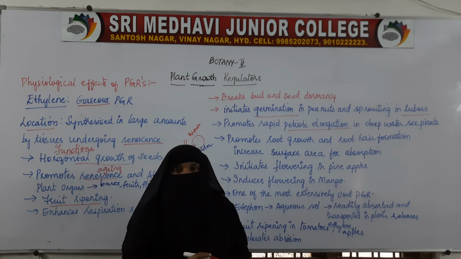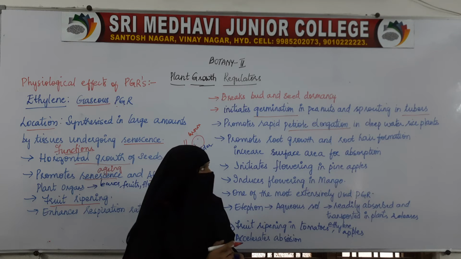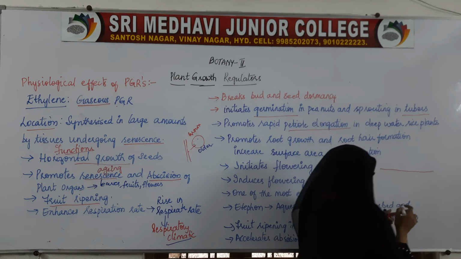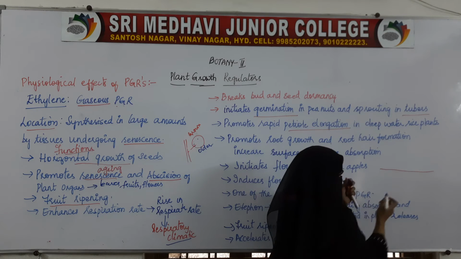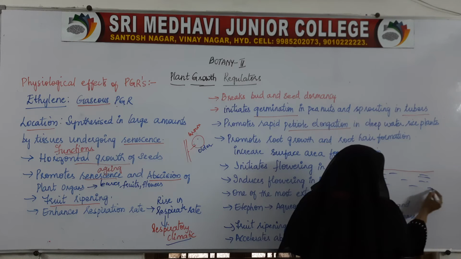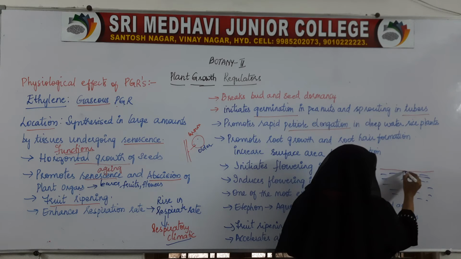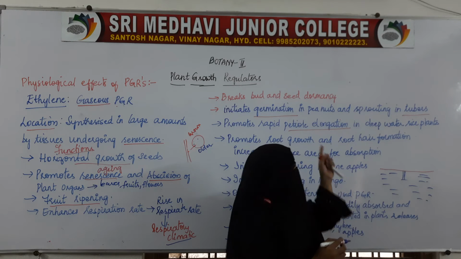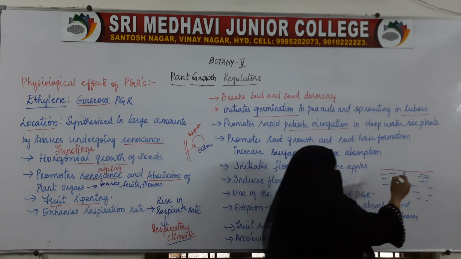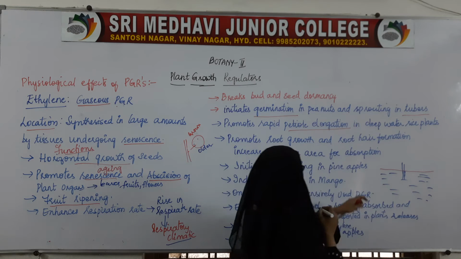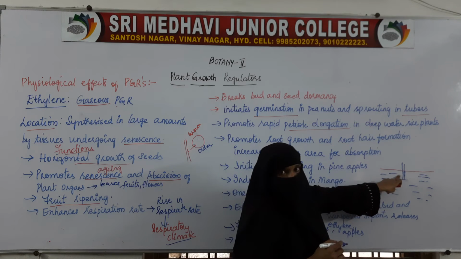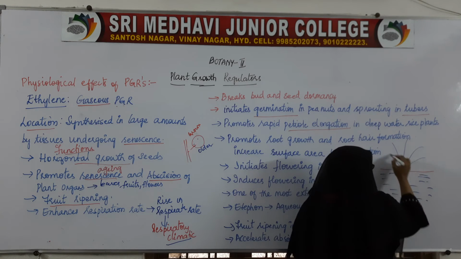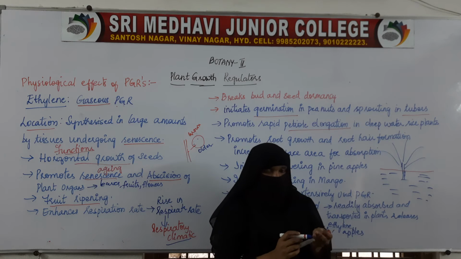Ethylene promotes petiole elongation in deep water rice plants. For example, here this is the surface of the water. Here the water is deep. Earlier the length of the stem was this much only. Now because of this ethylene, this will elongate, and when it elongates, the leaves will come to the surface.